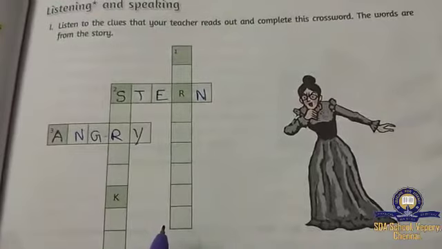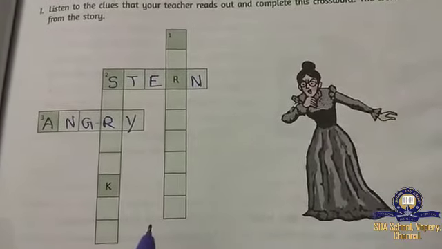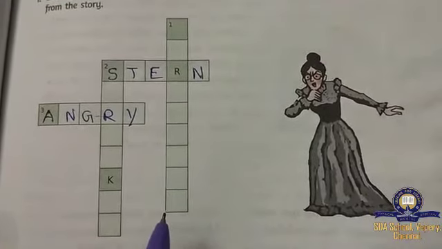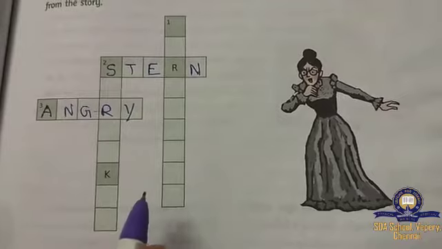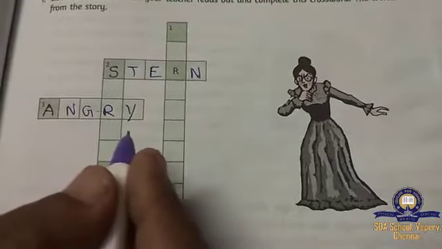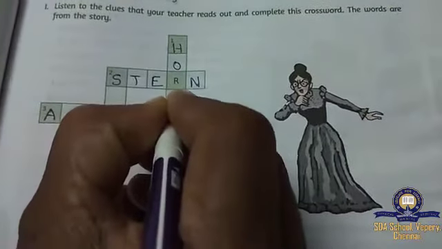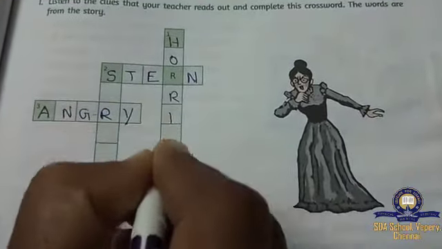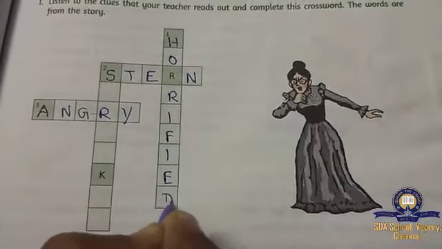Felt shocked and disgusted. Felt shocked and disgusted. So what will come, children? For the first one, what will come? Can you guess? Horrified. What will come, children? Horrified. H-O-R-R-I-F-I-E-D. Horrified.